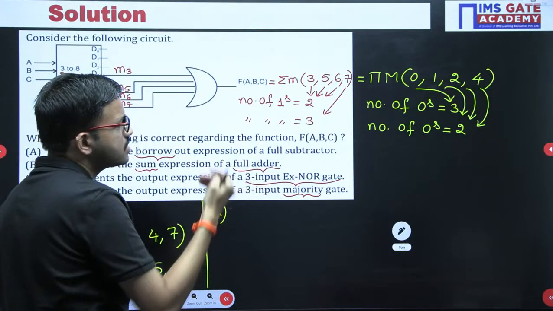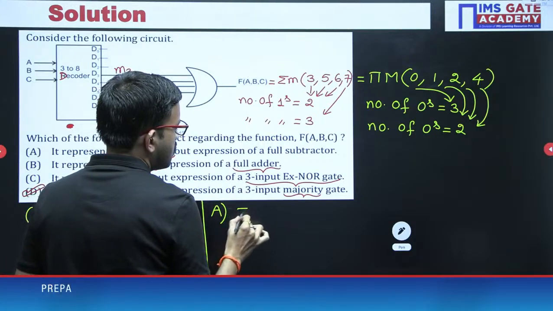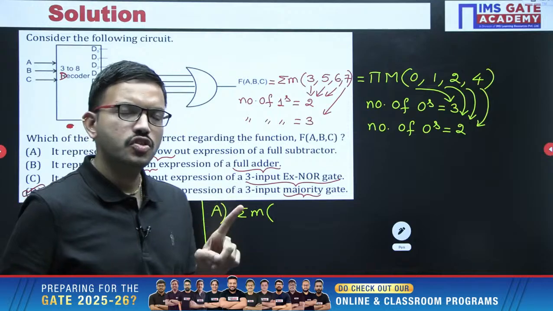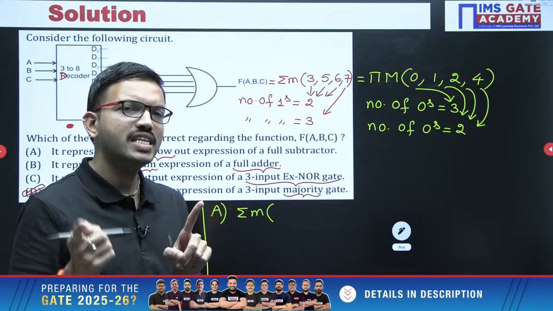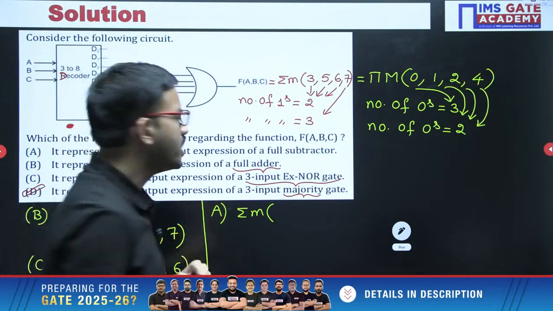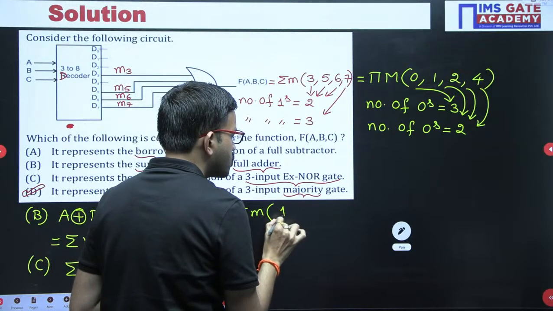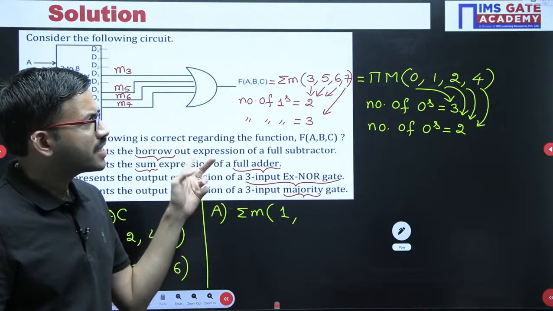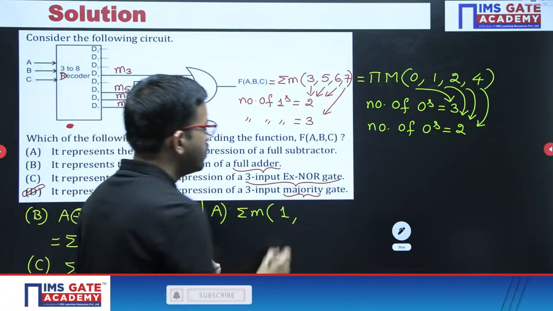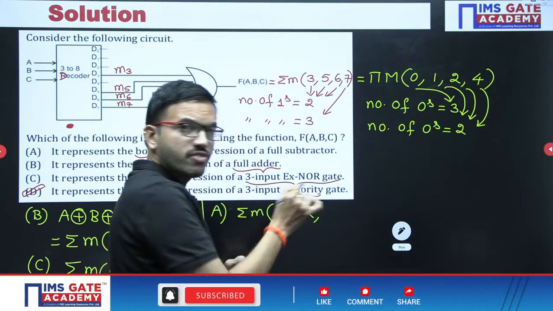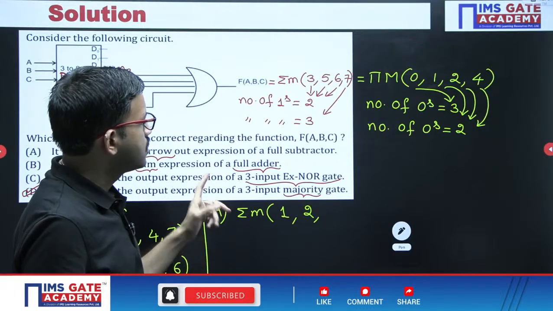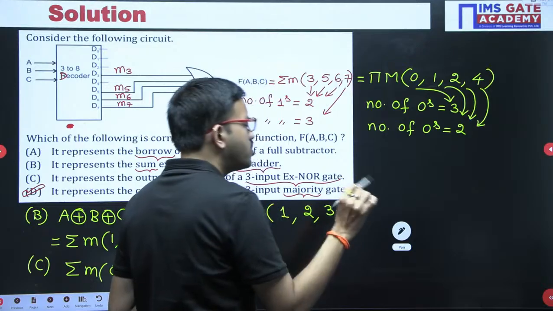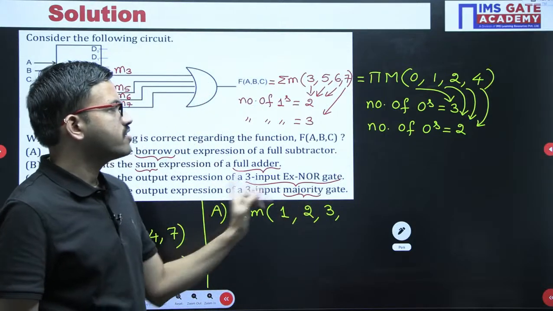Next combination, 0, 0, 1. 0 minus 0 is 0, but after that 0 minus 1 we cannot do. Okay. That time we require borrow. So 0, 0, 1 combination is 1. Next combination I am considering 0, 1, 0. There we require borrow. 0 minus 1, definitely we require borrow. Next 0, 1, 1. Yes, definitely there also we require borrow. Now tell me one more combination where we require borrow.